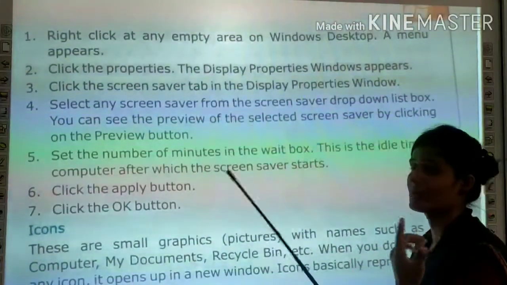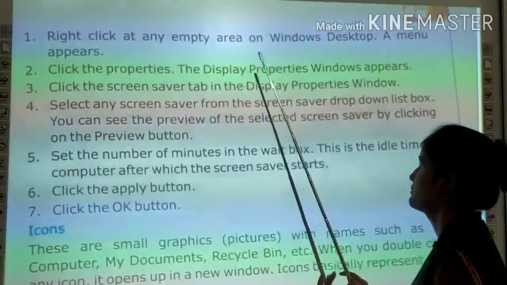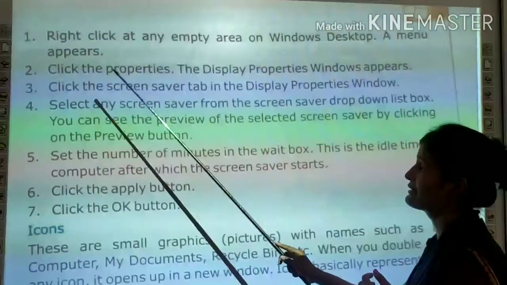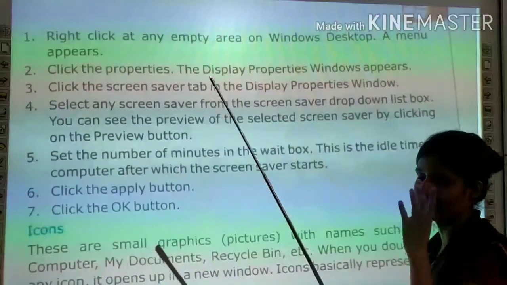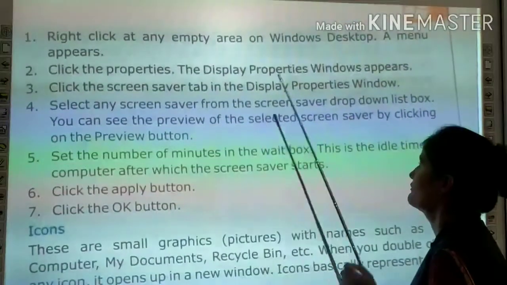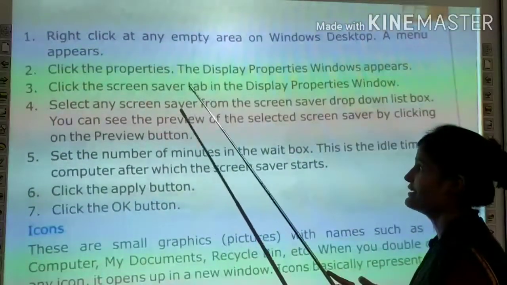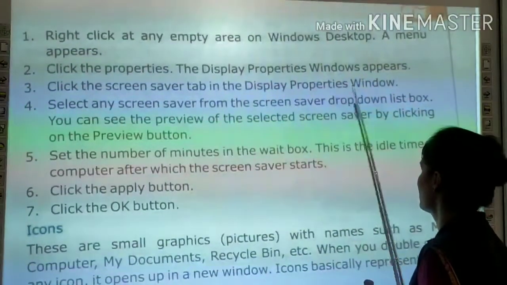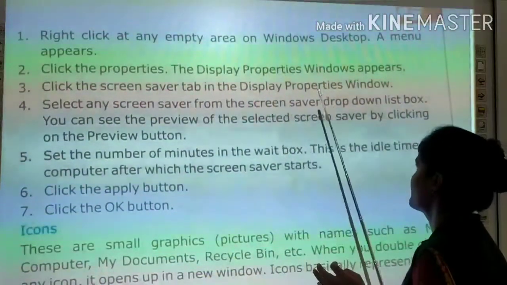जब आपने wallpaper change किया था, same ये second step करी थी, click the properties, the display properties window appears. Now click the screen saver tab in the display properties window. Screen saver tab पे आपको click करना है, which is present on the display properties window. Select any screen saver from the screen saver drop down list box. You have to select any screen saver. कहाँ से? From the screen saver drop down list box.